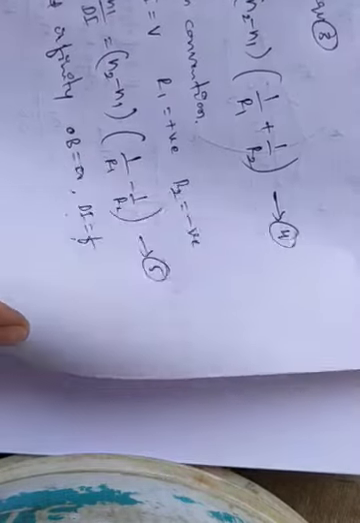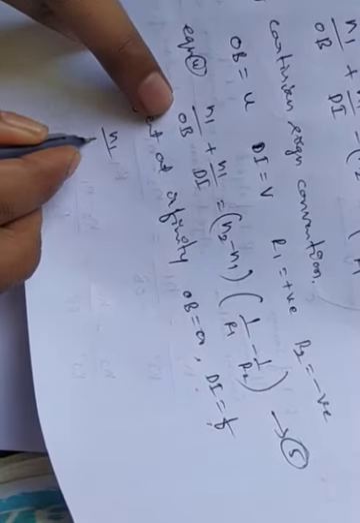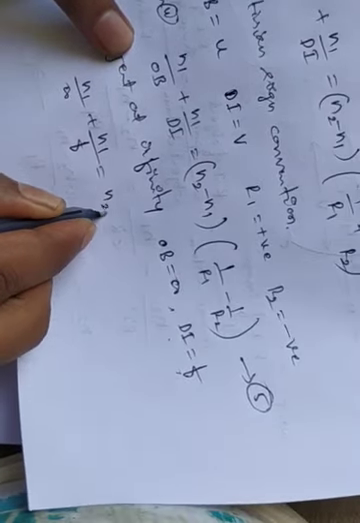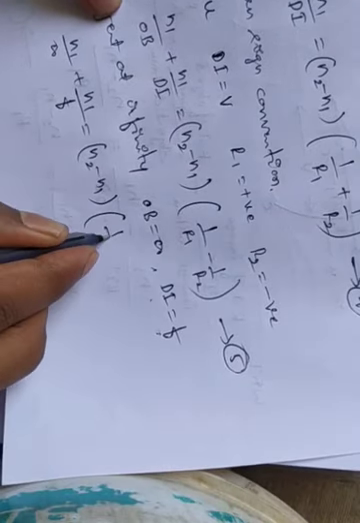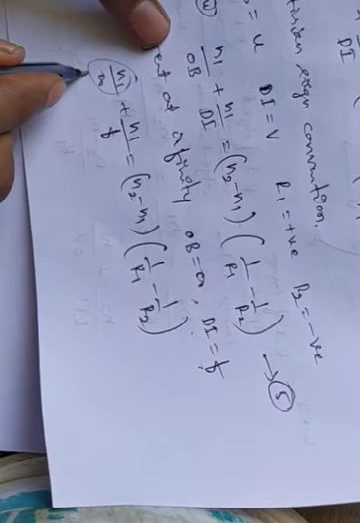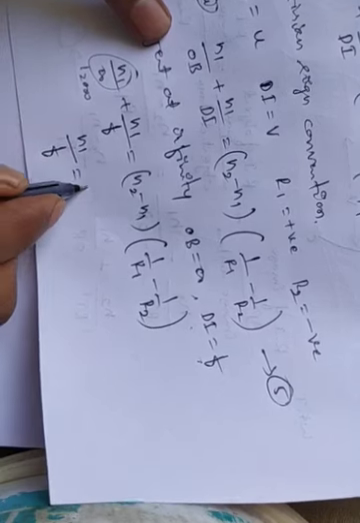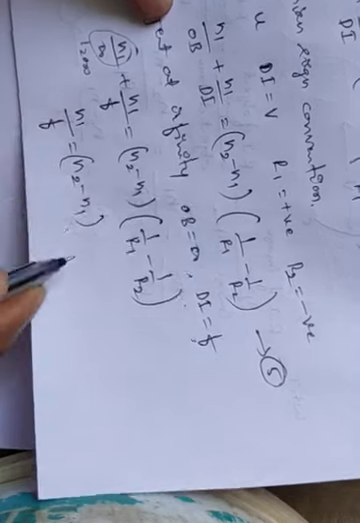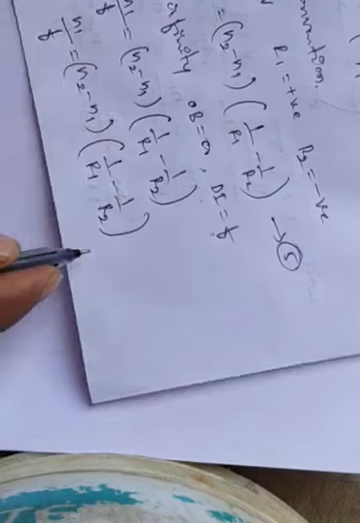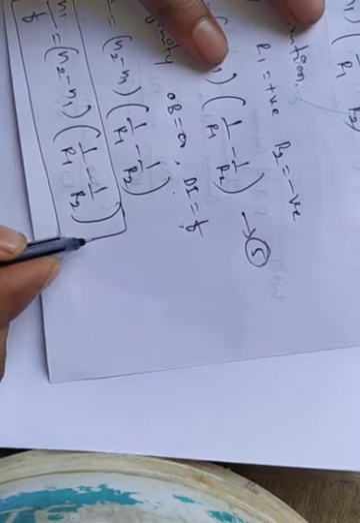Okay, now let's substitute. N1 by OB, that is infinity, plus N1 by di, that is f, is equal to N2 minus N1 into 1 by R1 minus 1 by R2. So 1 by infinity is 0. Therefore, remaining N1 by f is equal to N2 minus N1 into 1 by R1 minus 1 by R2. So this is the expression for the lens maker's formula.